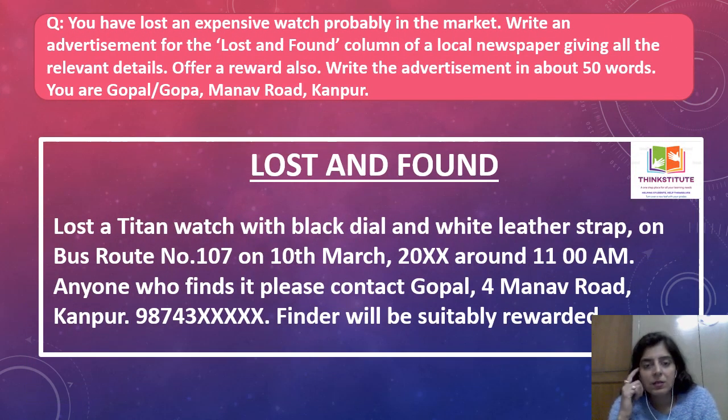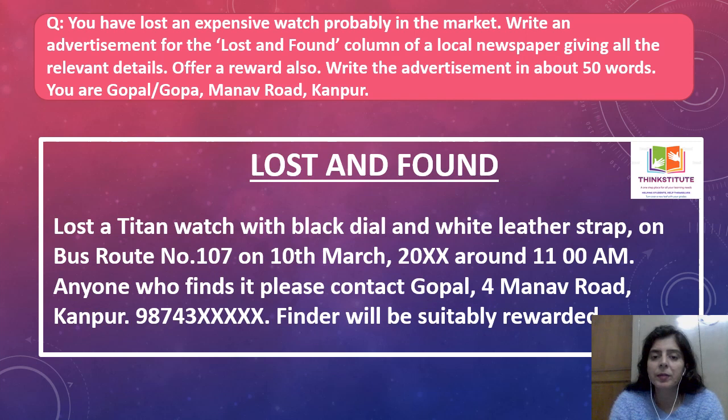Now this is another ad of lost and found. So suppose you've lost some particular article, you have to tell where you lost it, what date you lost it, around what time you lost it. Give a suitable reward, because otherwise nobody will come and contact you for that. So you have lost an expensive watch, probably in the market. Write an advertisement for the lost and found column of the local newspaper giving all the relevant details.